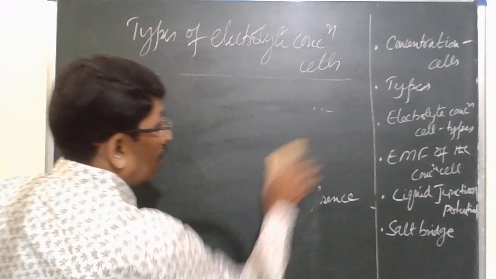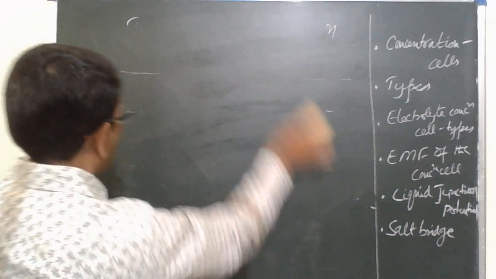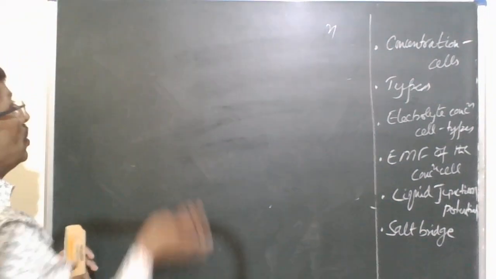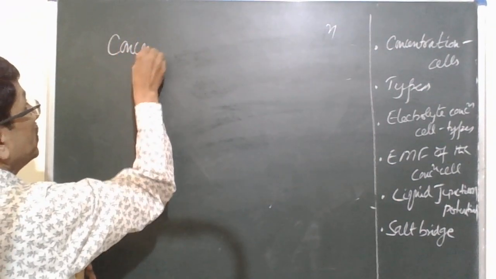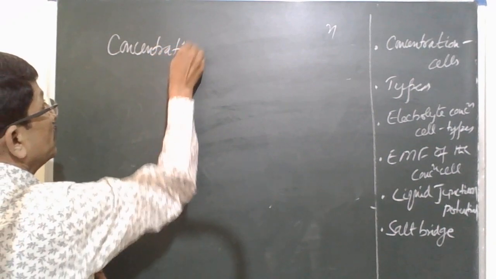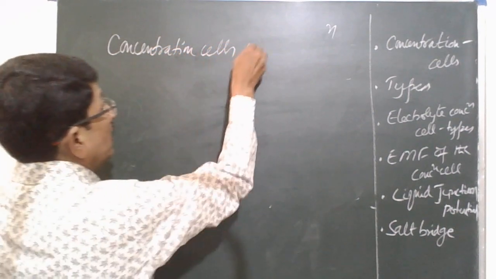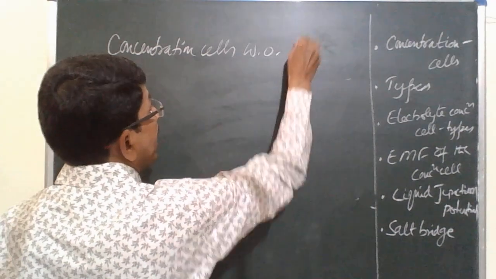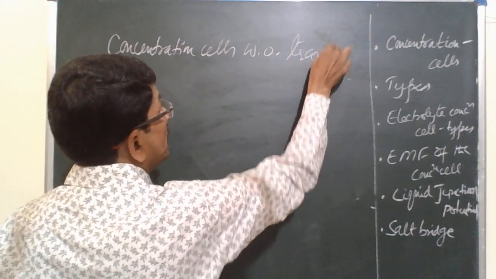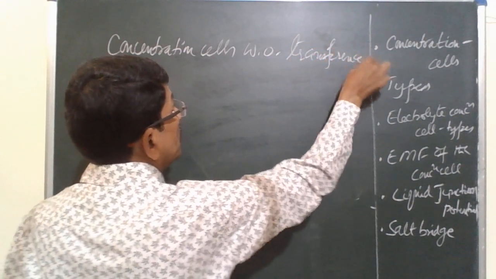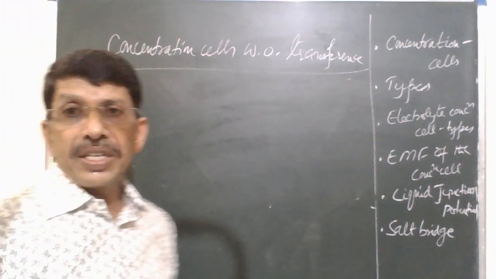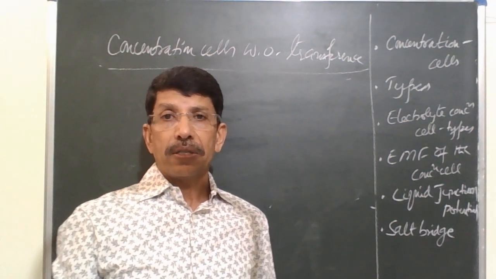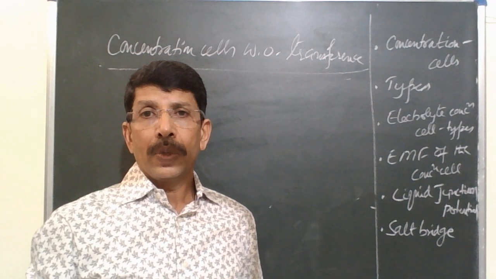So let us study it one by one. Concentration cells without transference. So what does this mean?